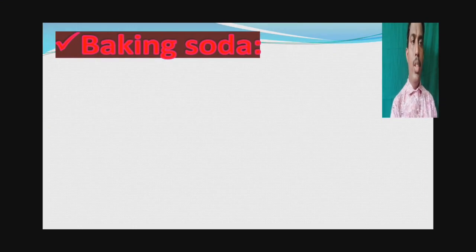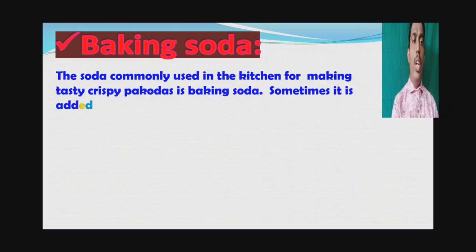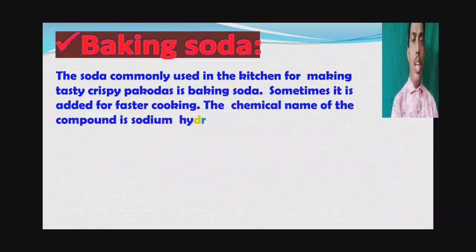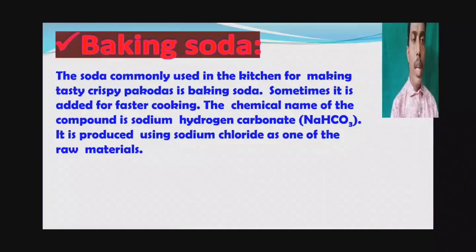Next one, baking soda. The soda commonly used in the kitchen for making tasty crispy pakoras is baking soda. Sometimes it is added for faster cooking. The chemical name of the compound is sodium hydrogen carbonate, also called sodium bicarbonate. That is nothing but baking soda.